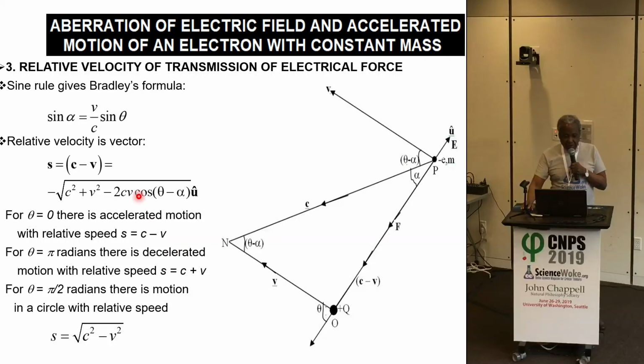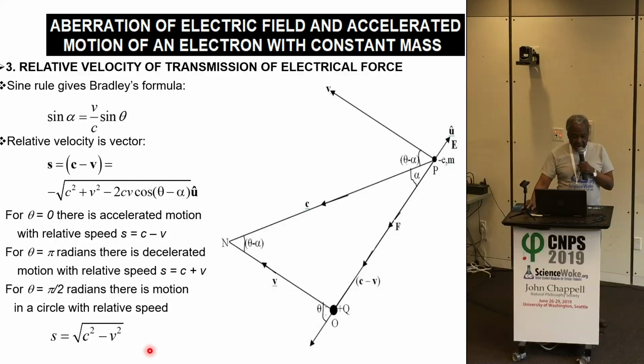And the force of attraction between the charge q and the electron e, the relative velocity between the charge q and the electron moving with velocity v, is this expression, c squared plus v squared minus 2cv cos(theta minus alpha). Theta minus alpha is the angle between the vectors c and v.